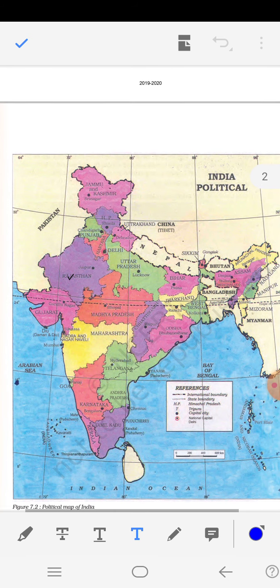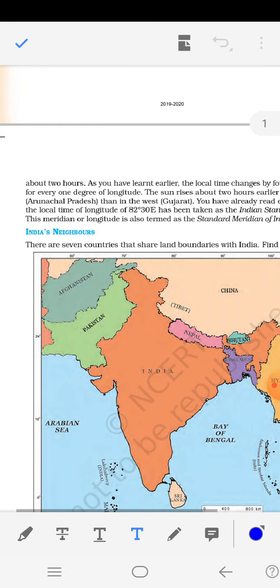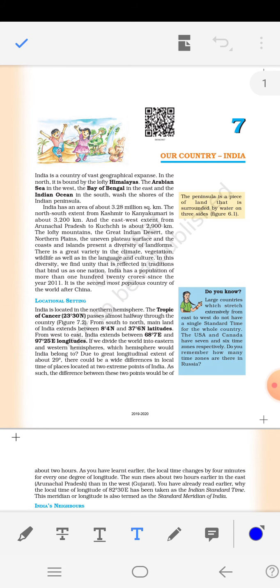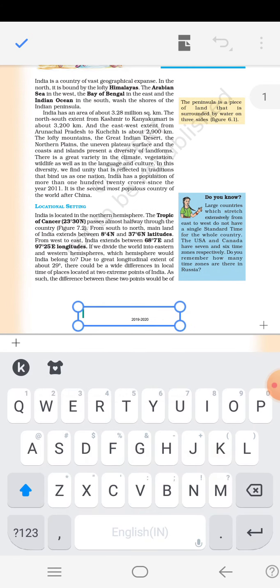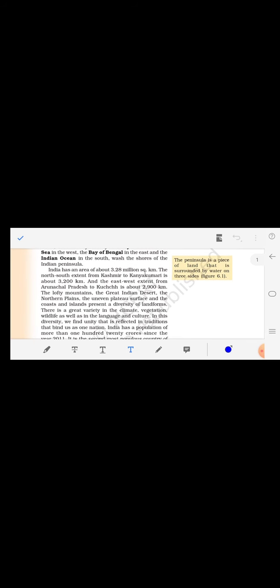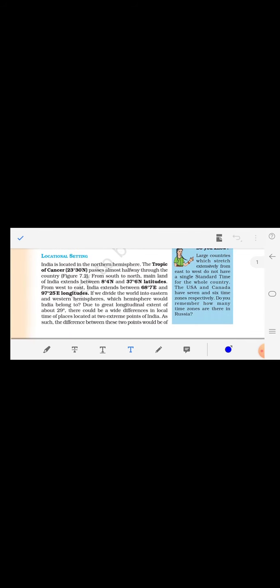Okay children, let's start our session. Today we are going to learn chapter 7, our country India, part 2. Let me recall the last session. In the last session we learned about the geographical expanse of India, what a peninsula is, locational setting, and India's neighbors.